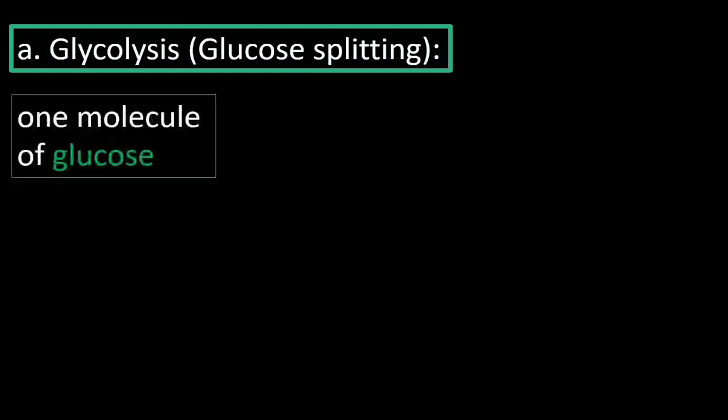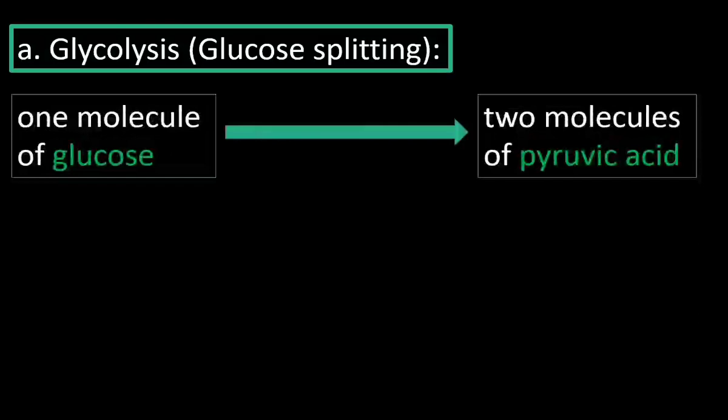In glycolysis, one molecule of glucose splits into two molecules of pyruvic acid. C6H12O6 is glucose.